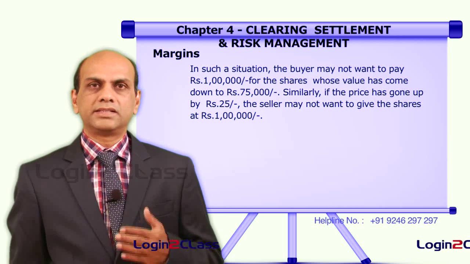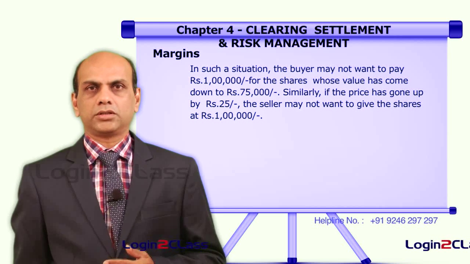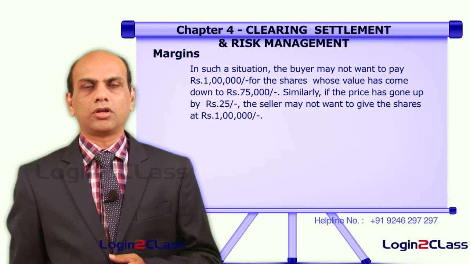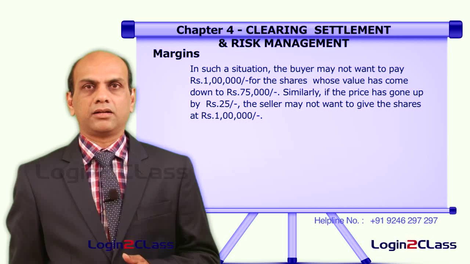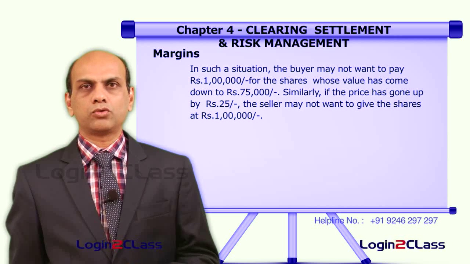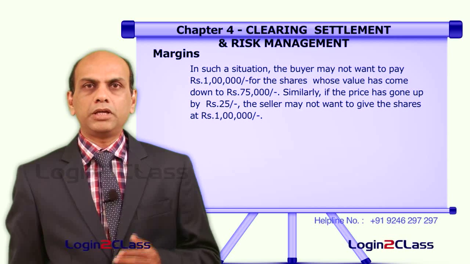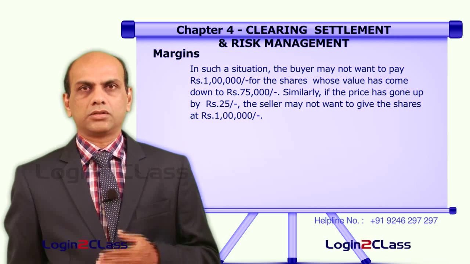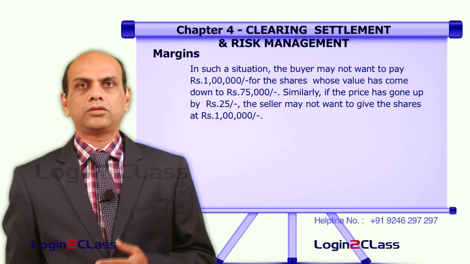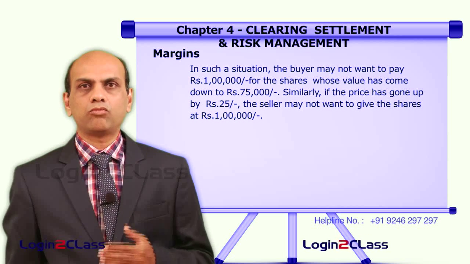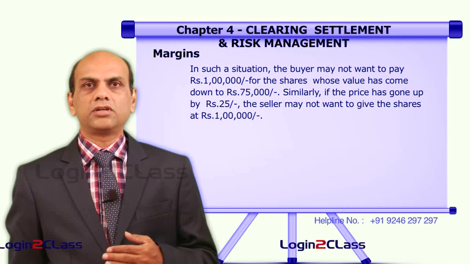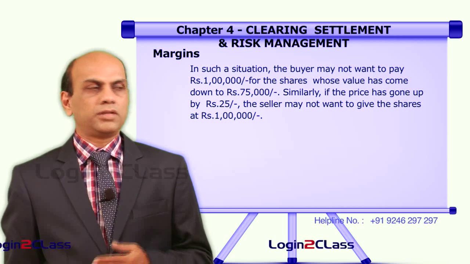Similarly, if the stock price moves from 100 to 125 by closing of the market on that day, the seller who has only paid 15,000 rupees as margin would not be interested in delivering the securities, because he would be foregoing 10,000 rupees profit on the sale he has done. So he may not be comfortable delivering the securities. That is the reason why